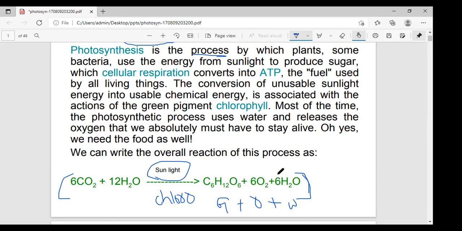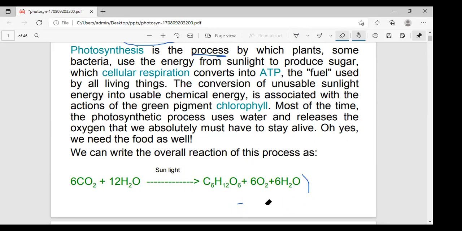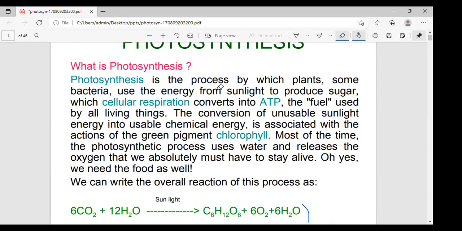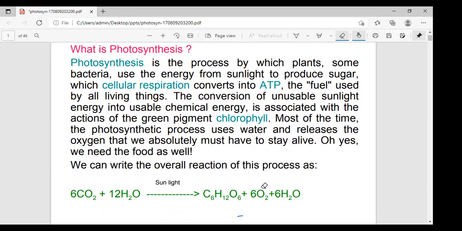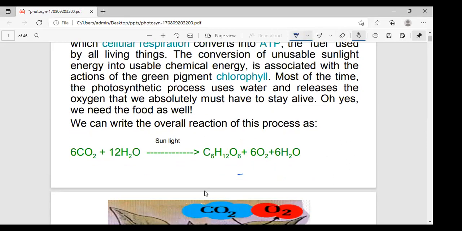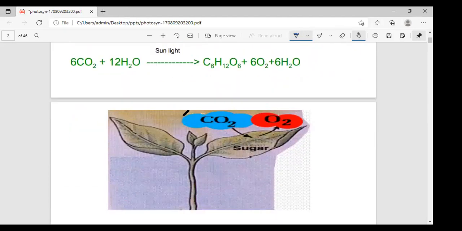This is the equation of photosynthesis. Very simple, very easy equation. 6CO2 plus 12H2O to form the glucose molecule, that is C6H12O6 plus 6O2 plus 6H2O. This is the photosynthesis definition.